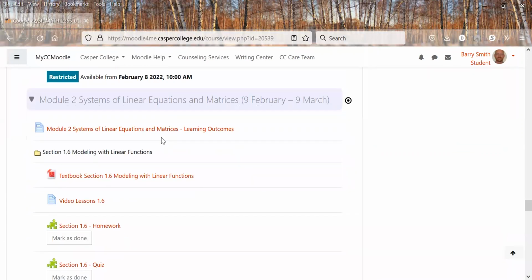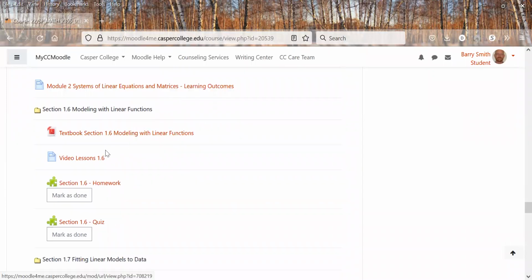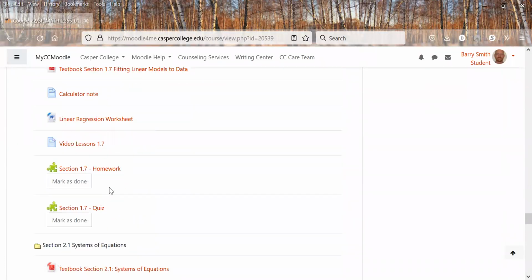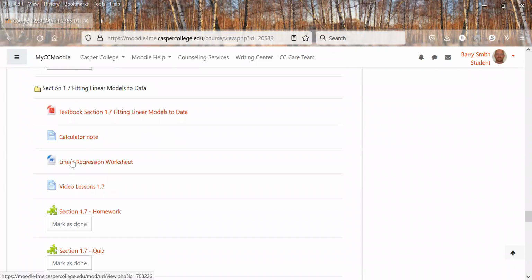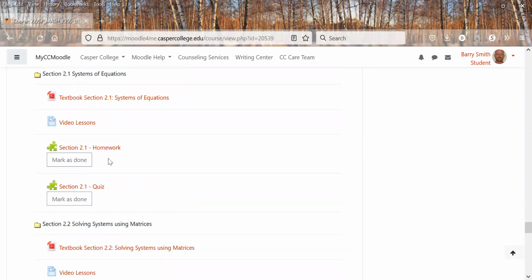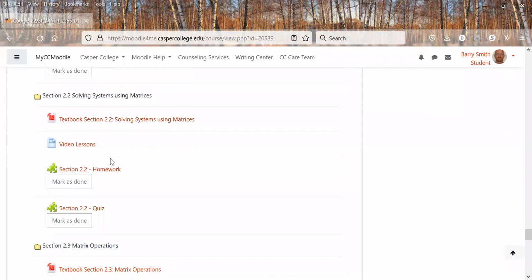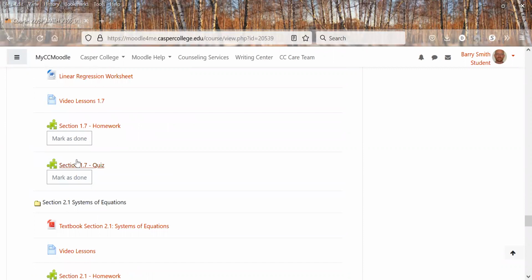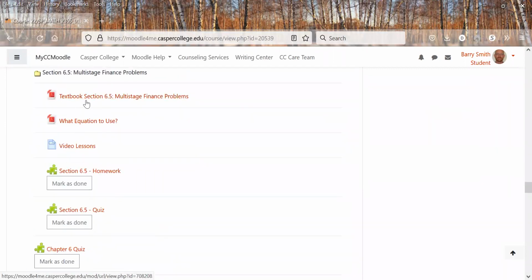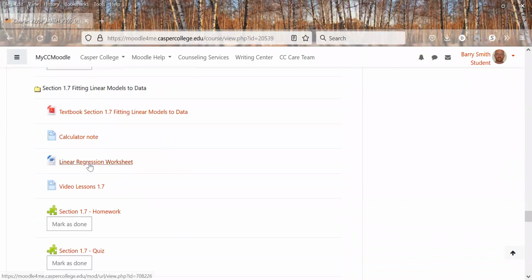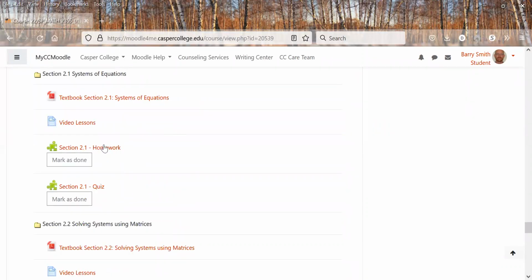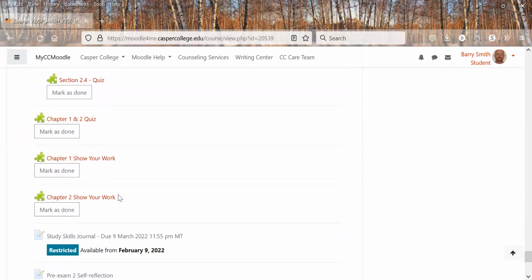And then the rest of the module is pretty much the same thing: textbook, video lessons, homework, quizzes. Here are some different items. There's going to be, throughout the semester, a calculator note and a worksheet for linear regression. I don't think any of the items are open, but there are also going to be some Excel lab items, through each section. So there's going to be some for chapter 1, chapter 6 or other, and then chapter 2 here. There are going to be some Excel problems you have to do. We'll talk about those in class before you do them.